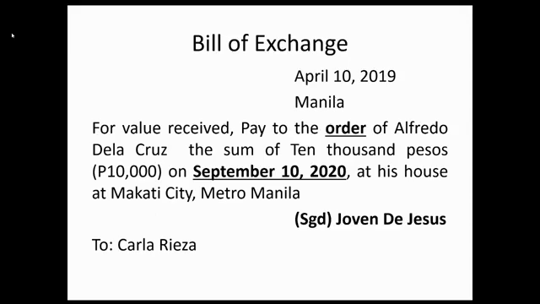Illustration of bill of exchange. April 10, 2019, that is the date of the instrument. Manila is the place of execution. For value received, pay to the order of Alfredo de la Cruz. Alfredo de la Cruz is the payee. The sum of 10,000 pesos is the amount expressed in words. 10,000 is the amount expressed in figures. September 10, 2020 is the date of maturity. House at Makati City, Metro Manila is the place of payment. Joven de Jesus is the drawer. And Carla Riesa is the drawee.